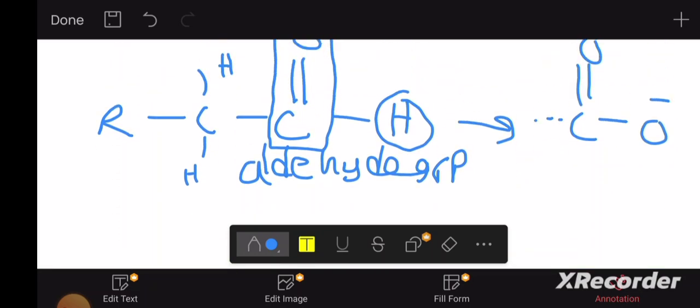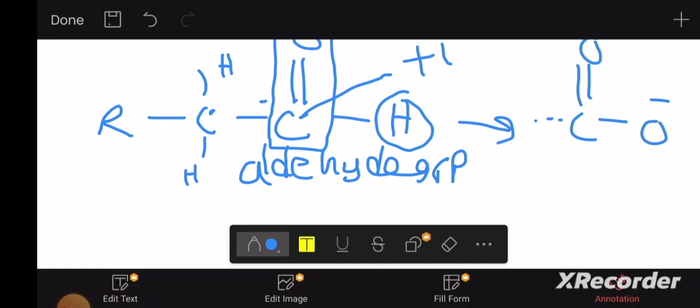If you talk about oxidation numbers, because of carbon here and carbon here, there's no distribution of oxidation numbers. Because carbon is attached to oxygen, which is an electronegative element, carbon gets +2 due to oxygen. And hydrogen has a lower electronegativity than carbon, therefore carbon gets -1 and hydrogen gets +1. Therefore, the oxidation number of carbon overall is +1, because +2 from oxygen and -1 due to hydrogen.